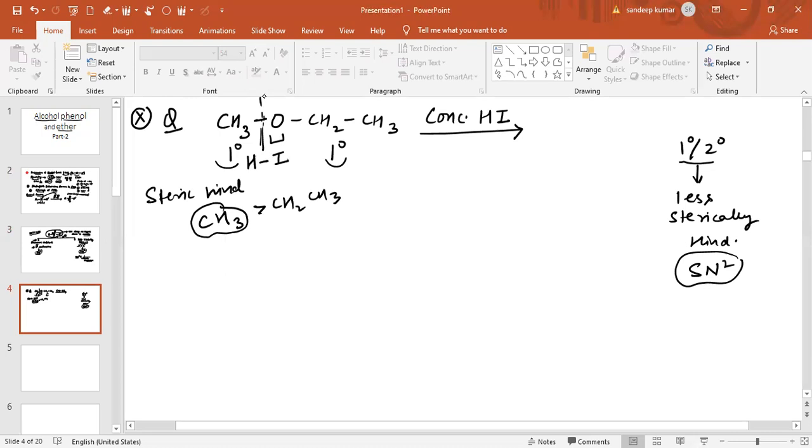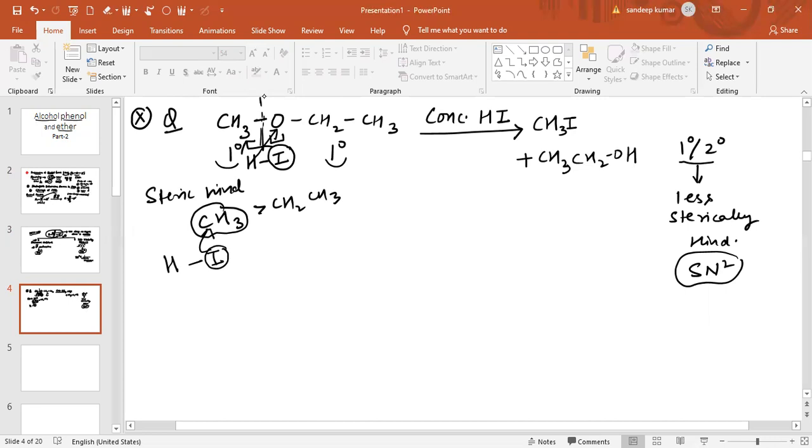So when HI is there, this iodine will attack the less sterically hindered carbon, and this hydrogen will attack the oxygen. There are two parts, one is H and one is I. So this I reacts with the less sterically hindered carbon. So one of the products obtained is CH3I, and another product is CH3CH2OH.